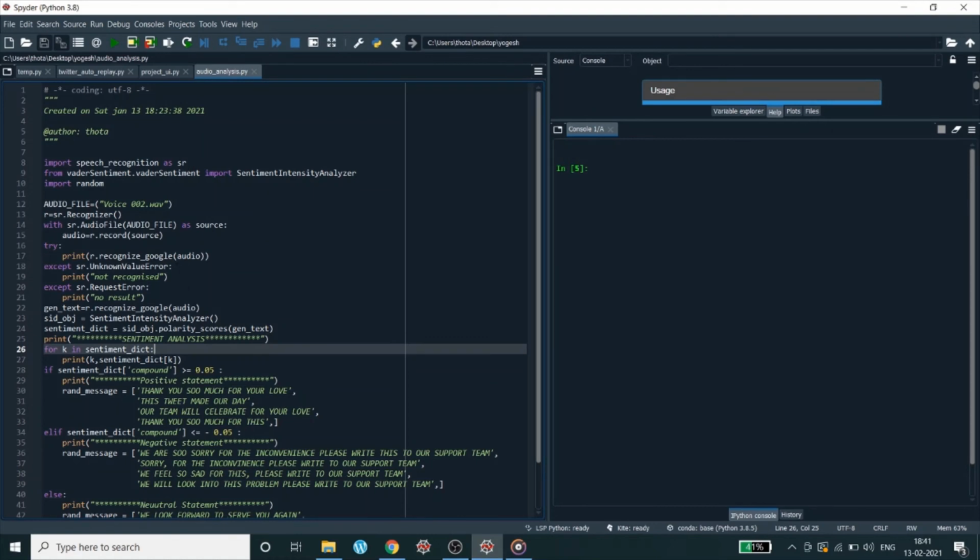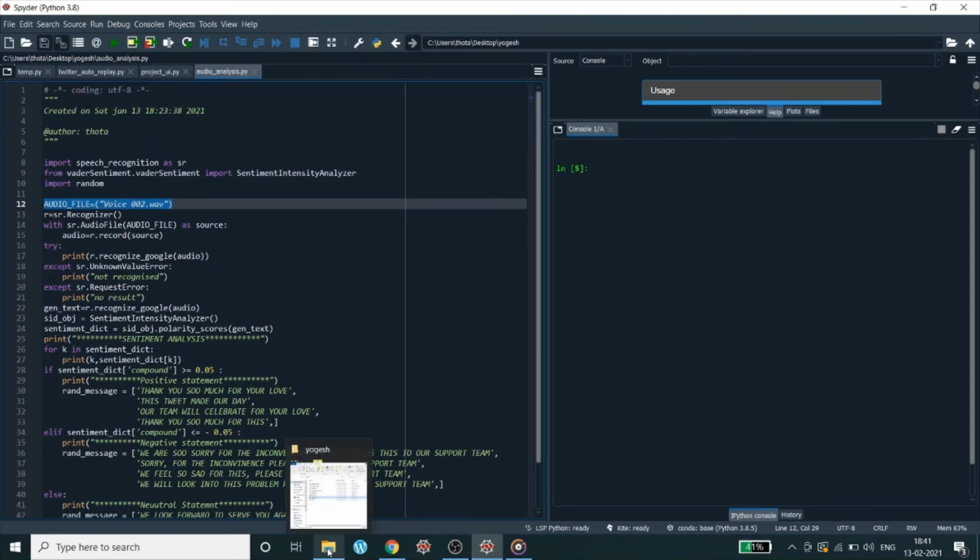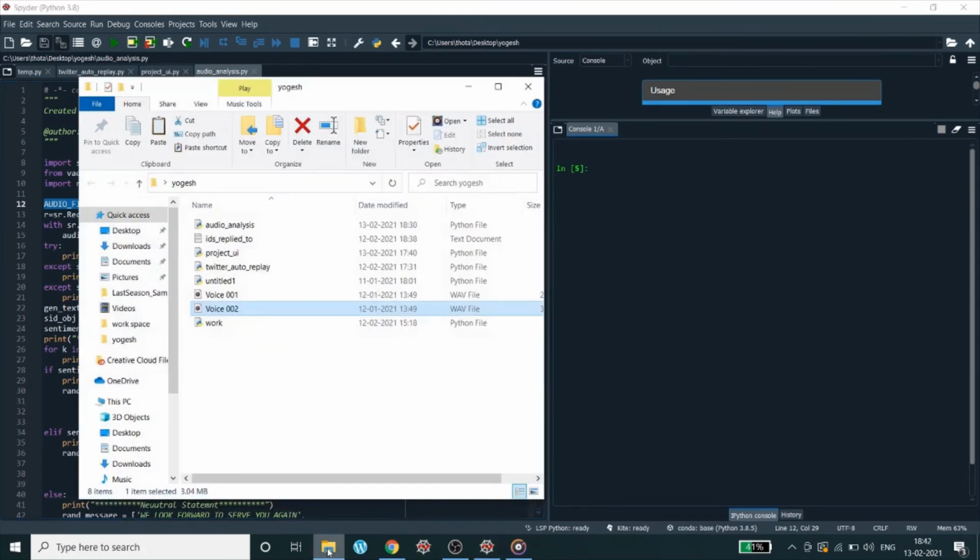For this, I have used an audio file which I had already recorded through my microphone. Before showing the output, let me play the audio file so that you can easily understand. And here it is.